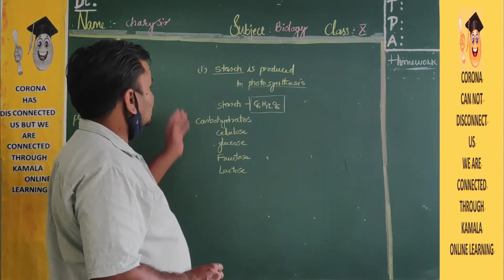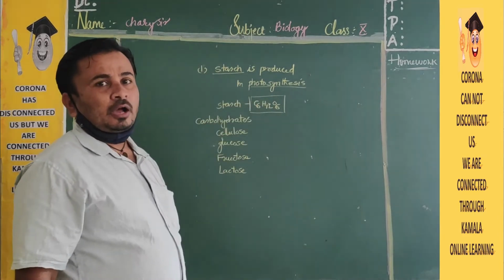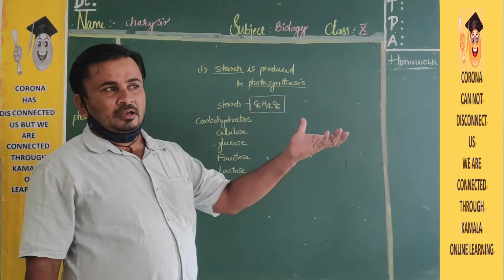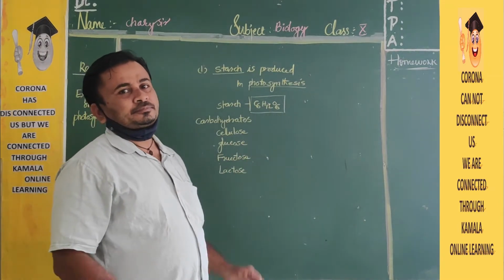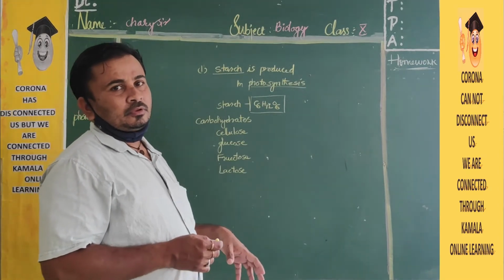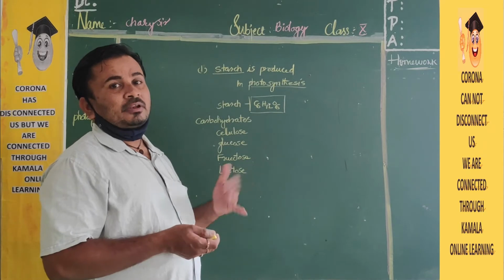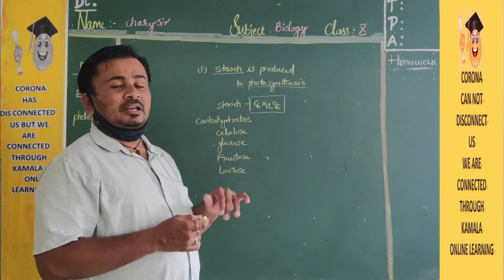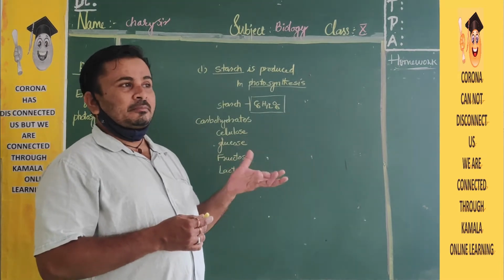So starch is produced in photosynthesis. How do they produce it? In the previous class we discussed. They take carbon dioxide from the atmosphere and water from the soil. Both are mixed with the help of light in the chloroplast. Afterwards we will discuss the light reaction and dark reaction, and I will explain that very clearly.